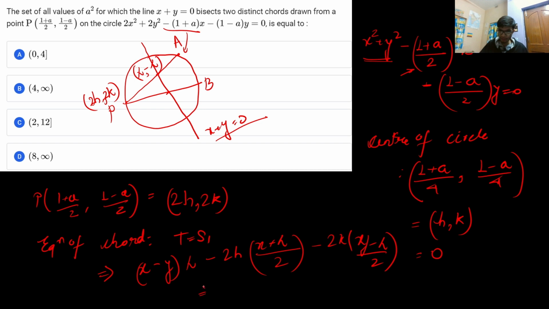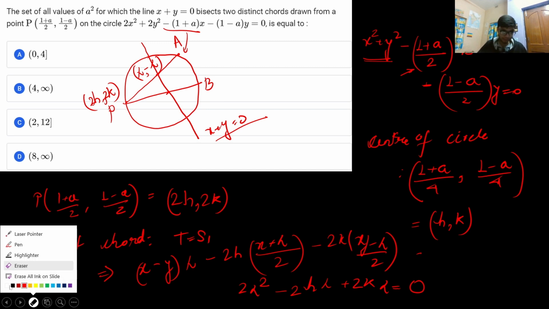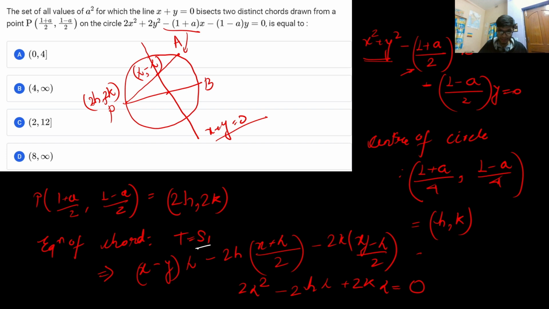So if you solve this, this will give you the equation 2 lambda square minus 2h lambda plus 2k lambda. Oh sorry, it is not equal to 0, that is a mistake. In place of 0, that is basically the value of S1.